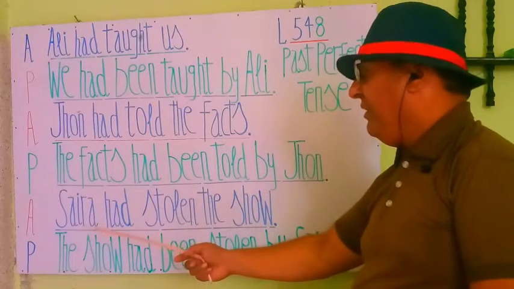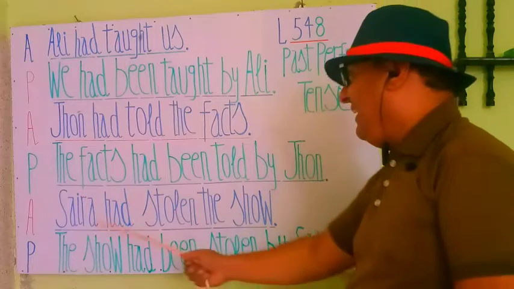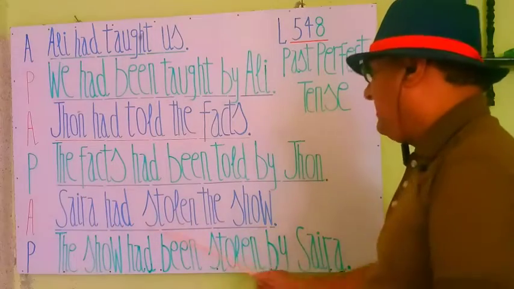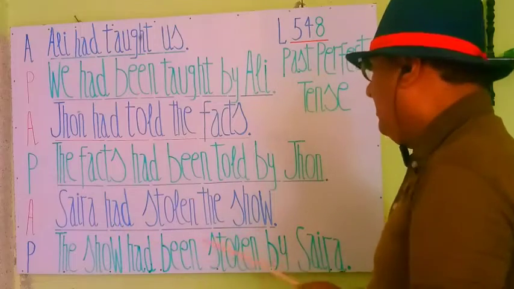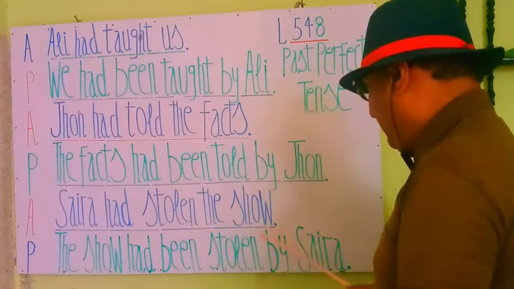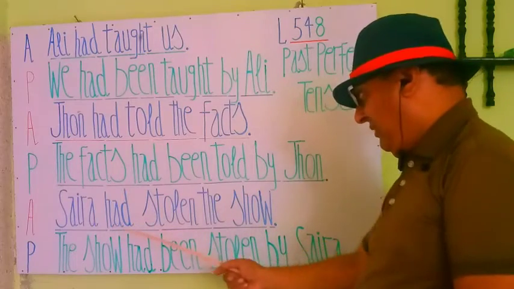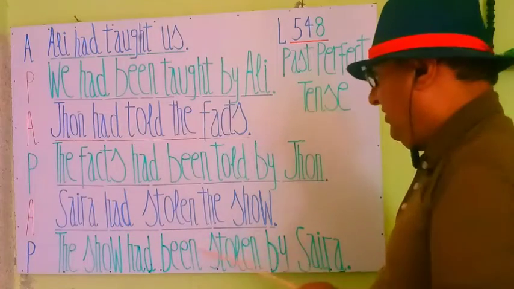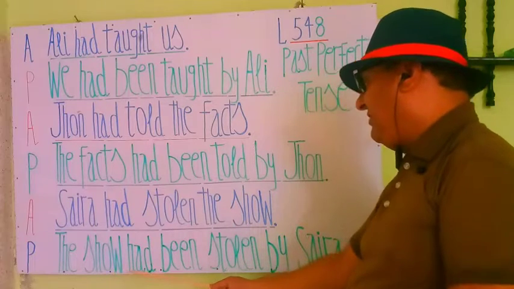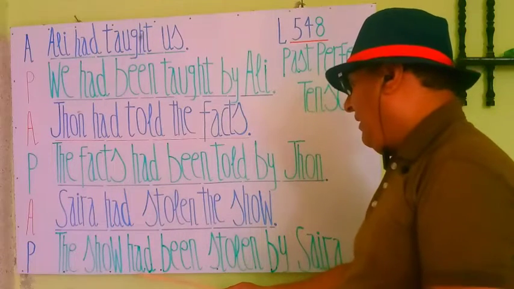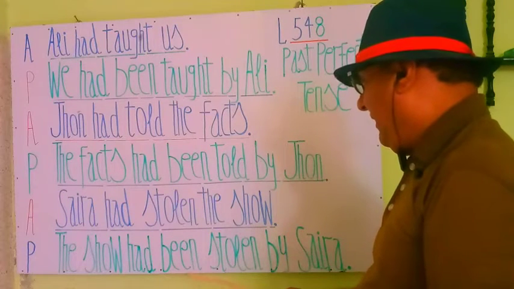And the actual statement in active voice is: Saira had stolen the show. And in passive we see that the show will stand as the subject here, as the rule says, and then we will add had. Then for the passive we will add been.